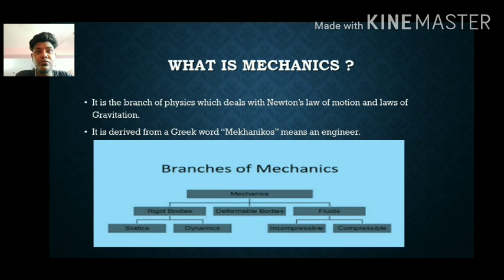So when it comes to the solid phase, it has 2 main components, rigid body and deformable body. They are in the solid state. Liquid and gas go to the fluid state. Static and dynamic, compressible and incompressible. Static means the body is still. It cannot move from one place to another place. We'll have an example in the next slide. What is dynamic? The body which is in motion with high speed and velocity is called dynamic.